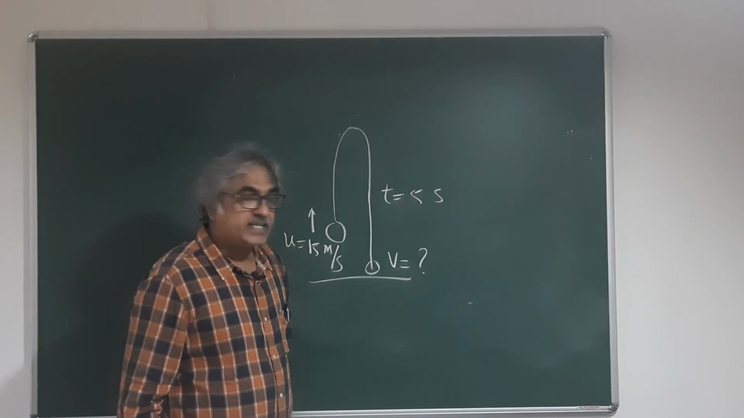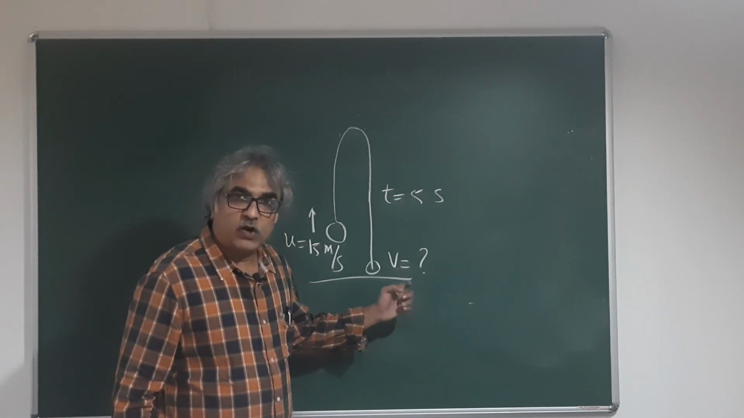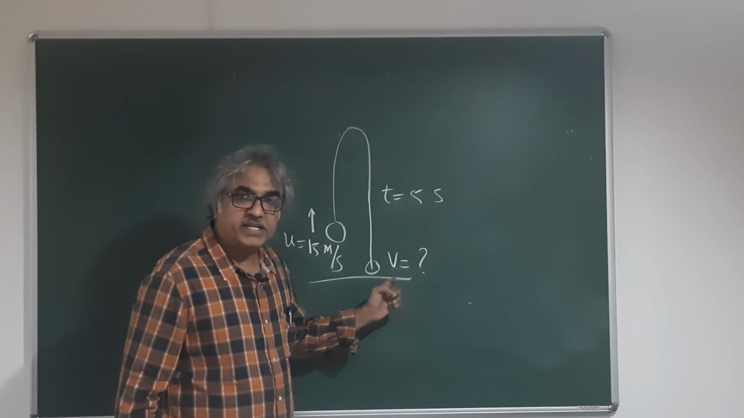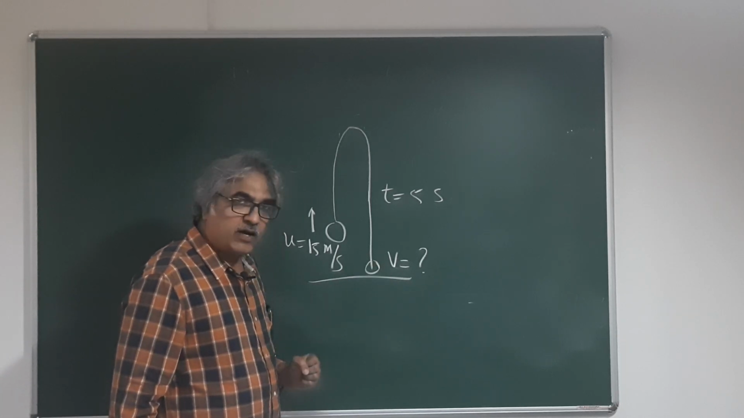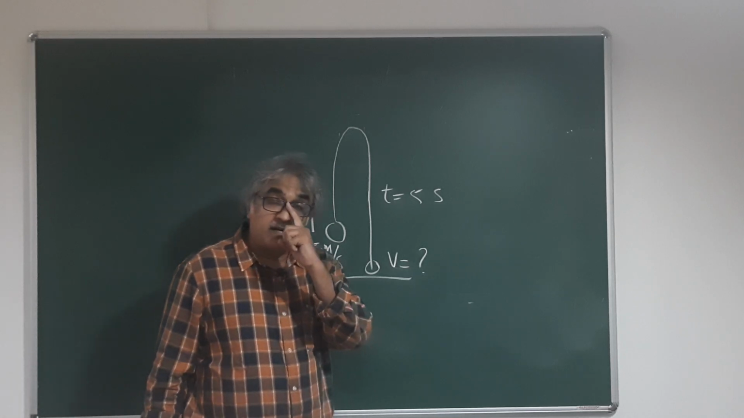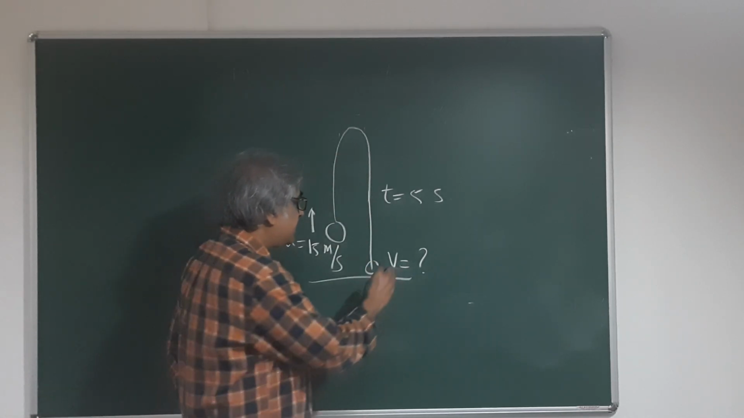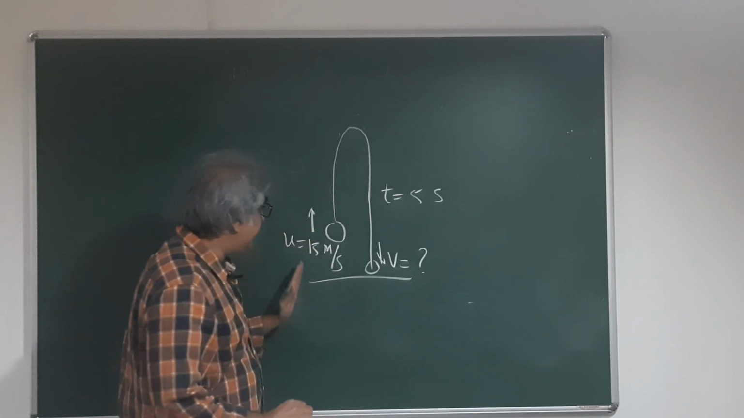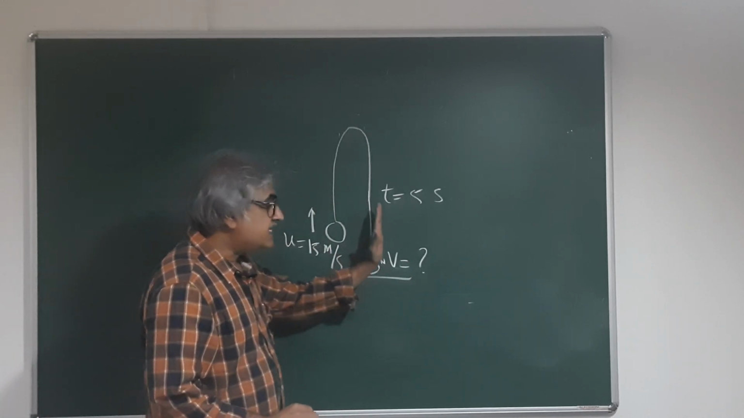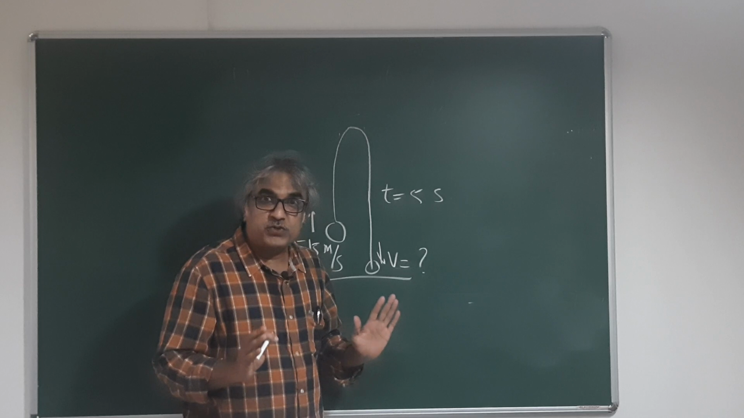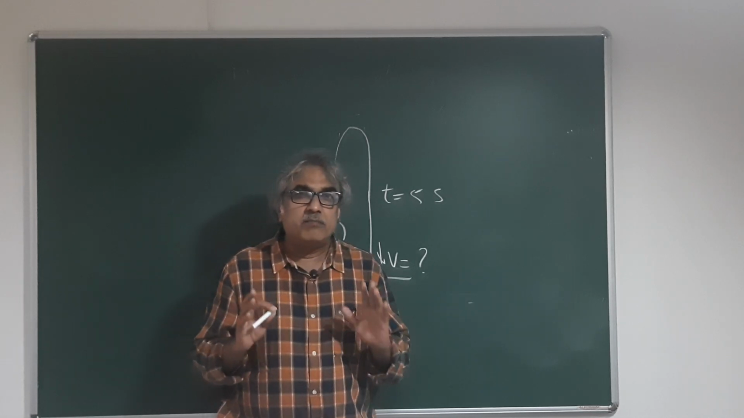Time is 5 seconds. We want to find out this velocity. Now, before we go to find out this velocity, can we talk about the direction? Of course, the ball is coming down, so the direction is downward. Here the velocity direction was upward, this is downward. That is for sure. Now, there could be some misconception.